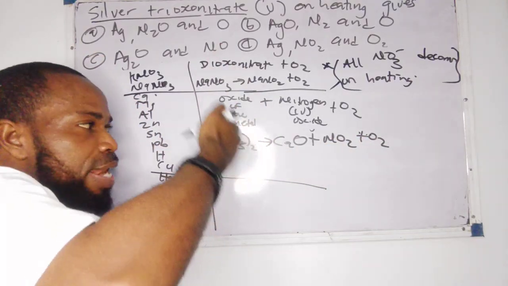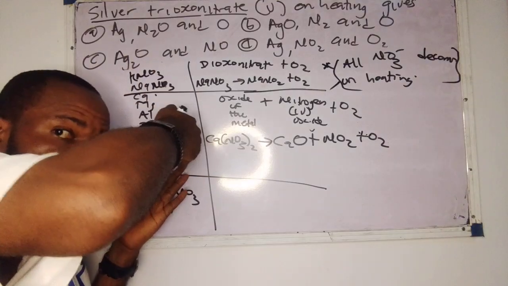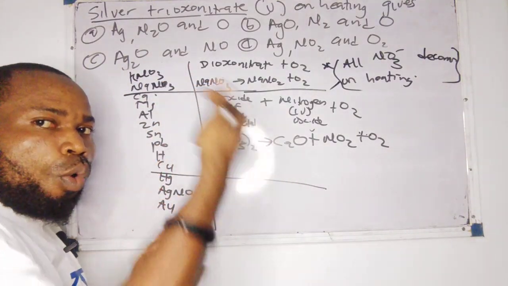So if you take any metal from this category, the product will be the oxide of the metal.